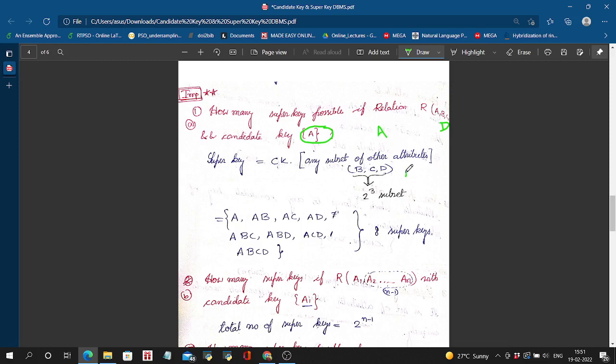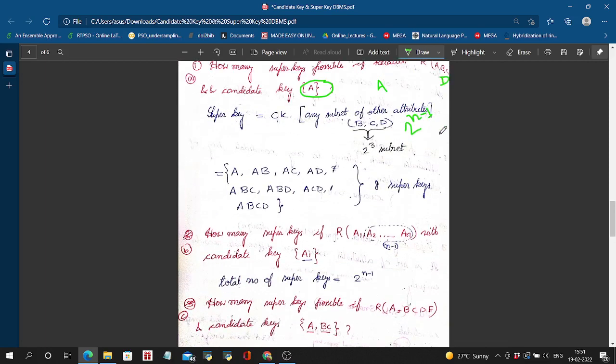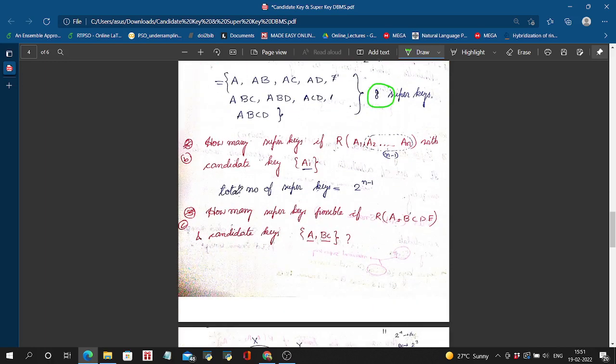So the number of super keys is 2 to the power n minus k, where n is the number of attributes of the relation and k is the number of attributes in the candidate key. Here that is 1. So 2 to the power 4 minus 1, that is 2 to the power 3, is 8. That is the answer. Yes, this is the formula.